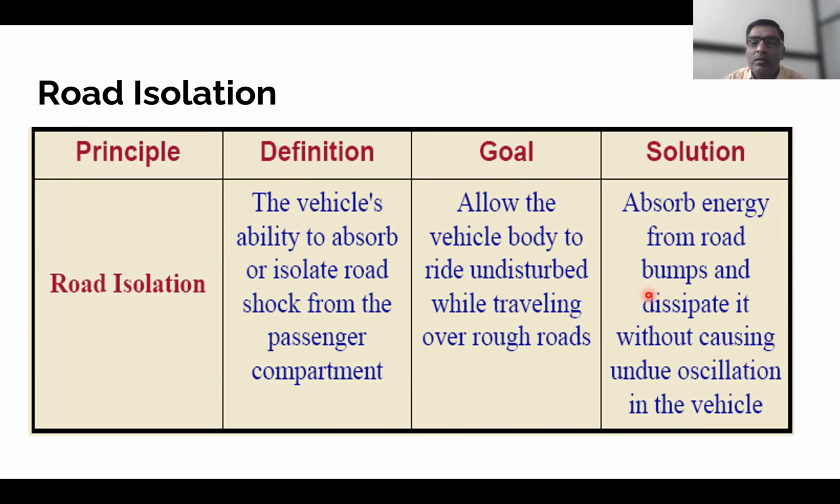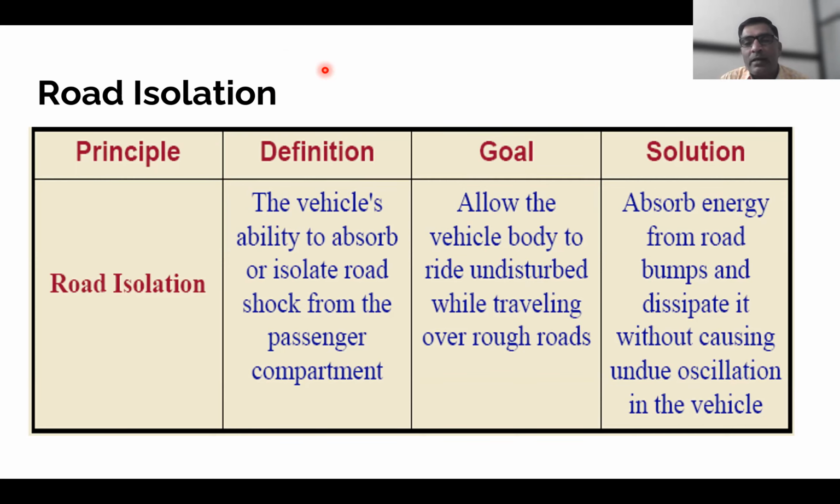This one is the definition. This is the goal. And what is the solution? This one is the solution. So if the suspension system is to be provided, it should have road isolation. So that is one characteristic that we have defined. The goal we have understood. Then how to give the solution for that? To absorb the energy from the road shock, springs are provided.